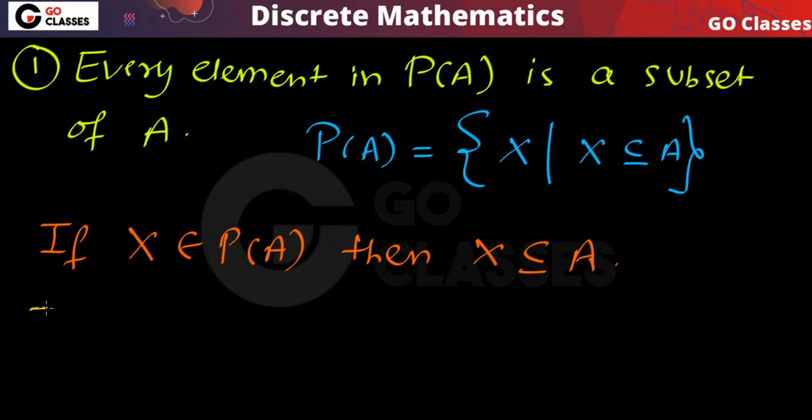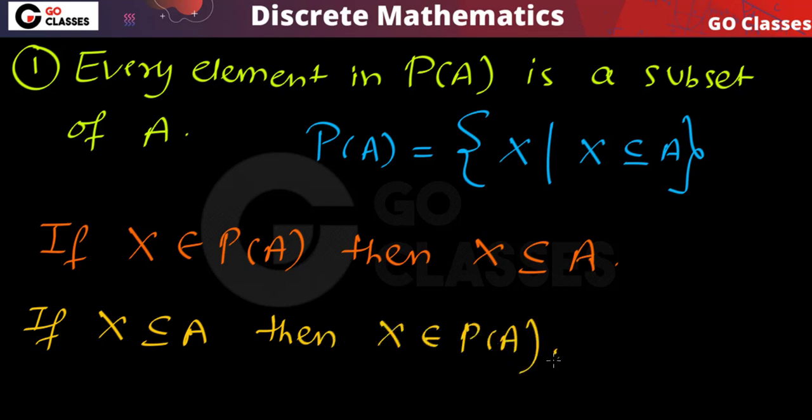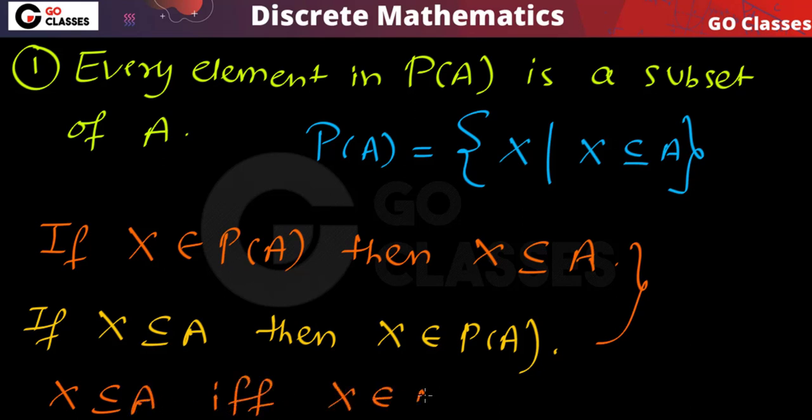Also you can notice that if X is a subset of A, then of course it will belong to power set of A. So from these two I can say that X is a subset of A if and only if X belongs to power set of A. This is very useful, many times we will use it.